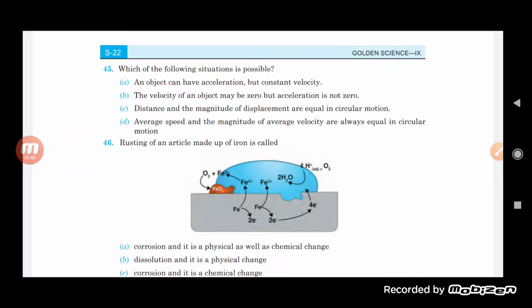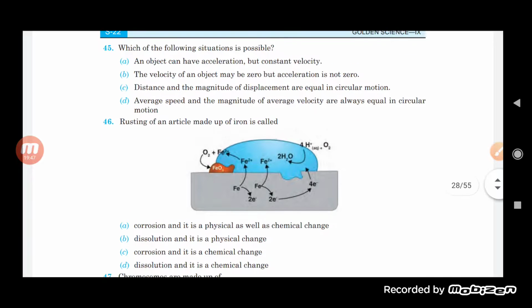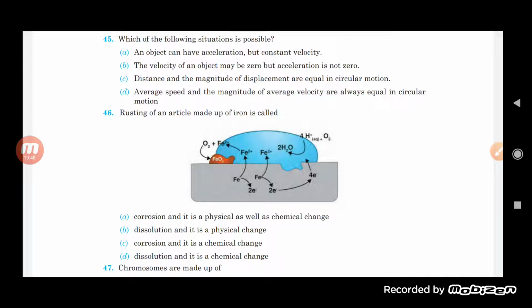Now see here in this question number 45. Question is, which of the following situation is possible? An object can have acceleration but constant velocity. The velocity of an object may be zero, but acceleration is not zero. The distance and the magnitude of displacement are equal in circular motion. Average speed and the magnitude of average velocity are always equal in circular motion. So which of the situation is possible here?